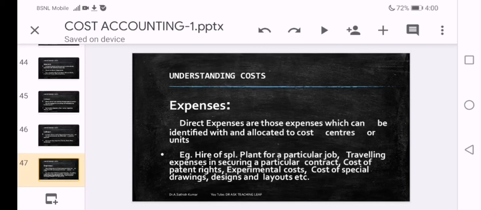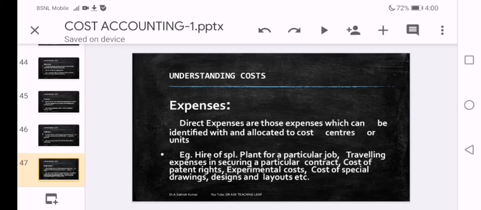Direct expenses are those expenses which can be identified with and allocated to cost centers or units. The common feature is whenever it is of direct nature, it is identifiable and allocation is also possible in a simple process.